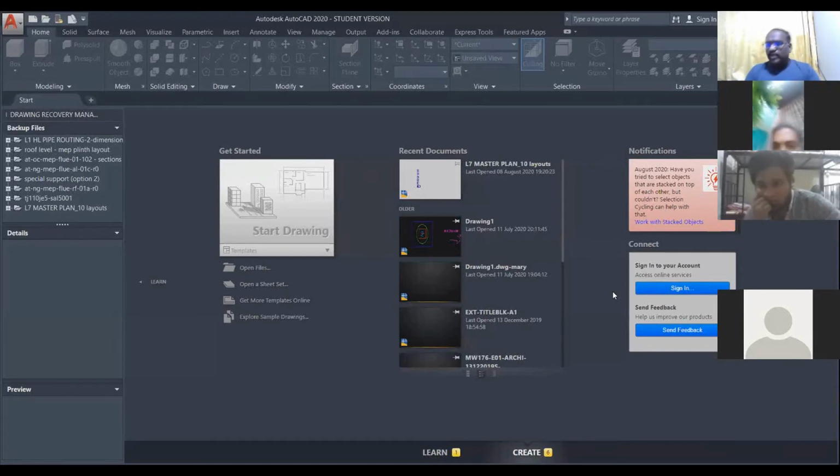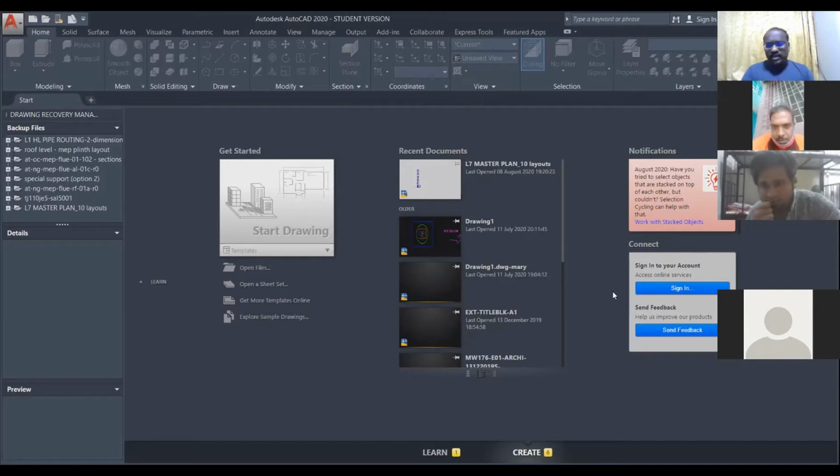Okay. Today we are going to start a new batch. It's a basic AutoCAD. I'm not sure how familiar you are with AutoCAD, but I would like to teach you from the beginning, from the basics. First you try to open the application and run it, then I will show you how to open a file and save the file, the basic things. Then slowly I will teach you how to draw the drawings.